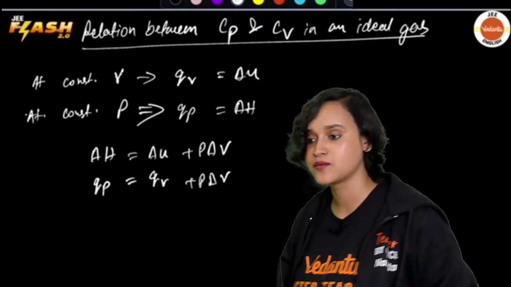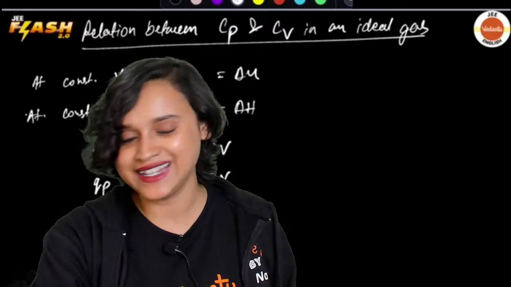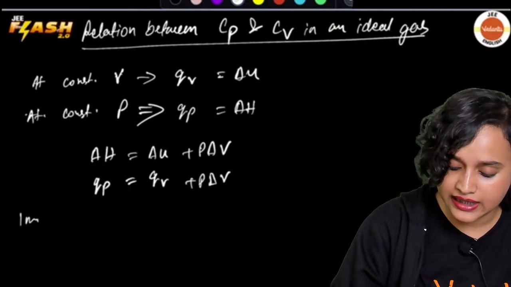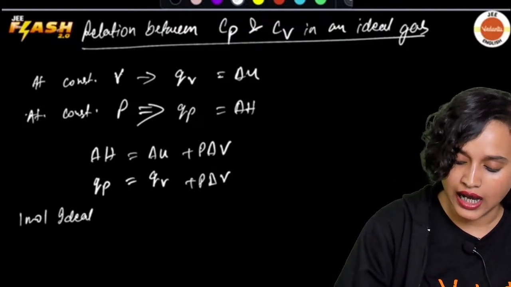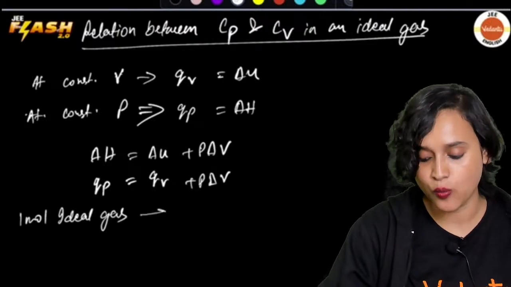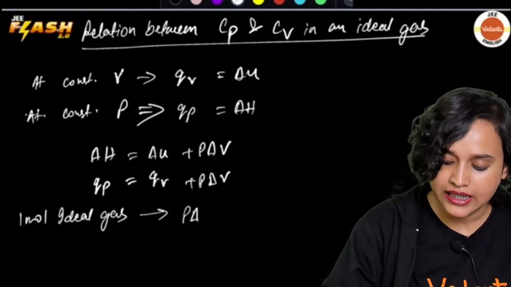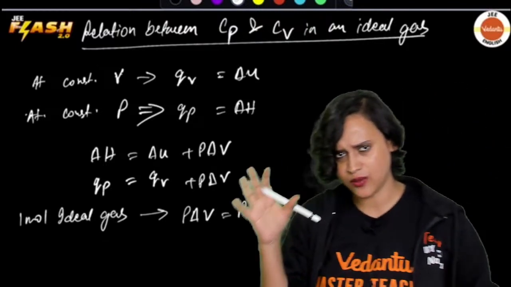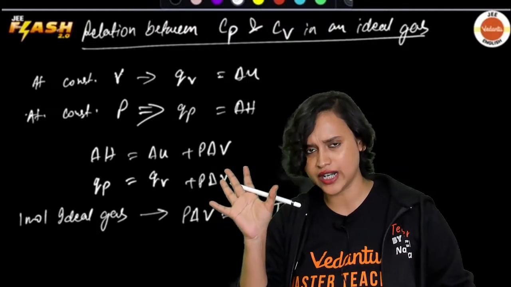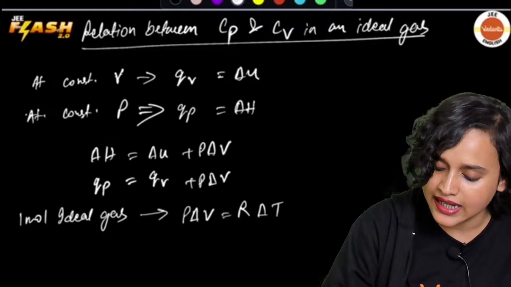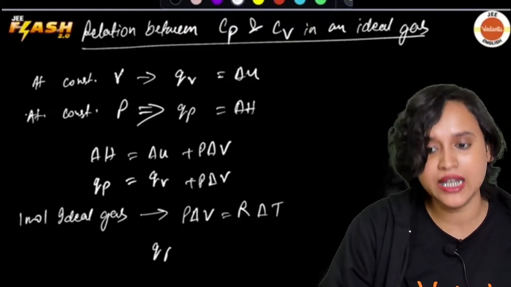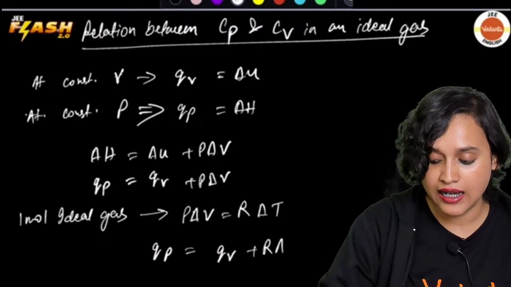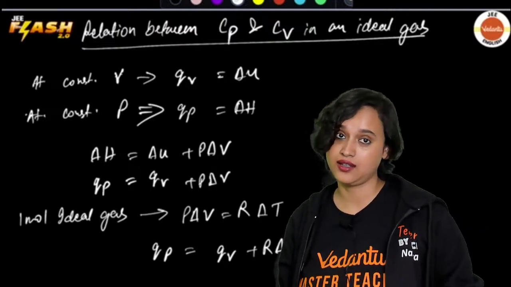Can I do this? Yes, you will get there. Now, for 1 mole ideal gas, what do we have? For 1 mole ideal gas, we have P delta V is equal to R delta T, because PV is equal to nRT and all those things that we know already. So that means that I can say that QP is equal to QV plus R delta T. Can I do this? I can do this.